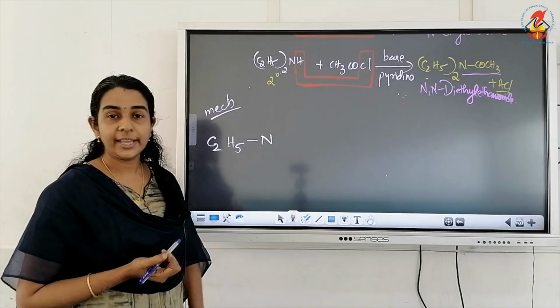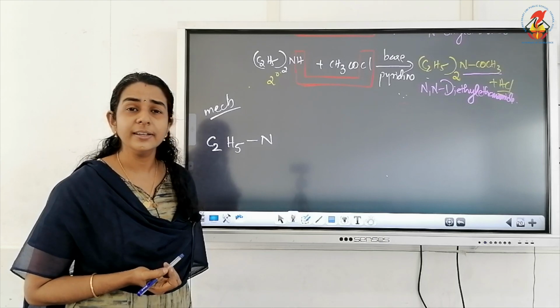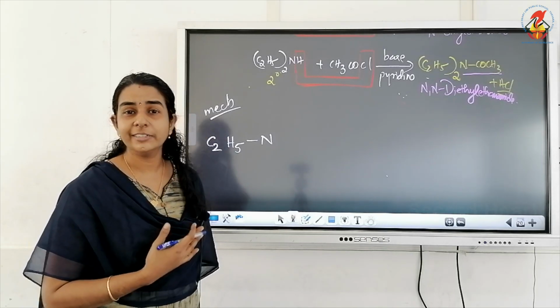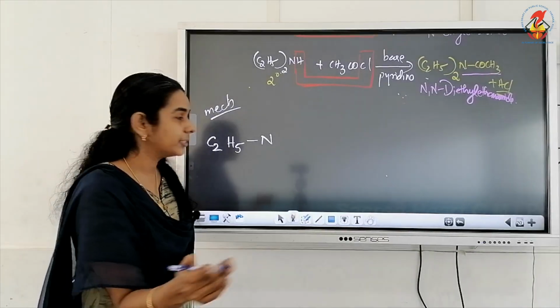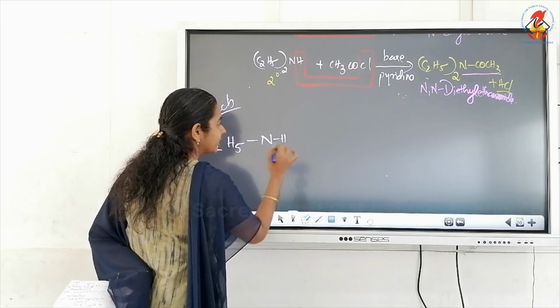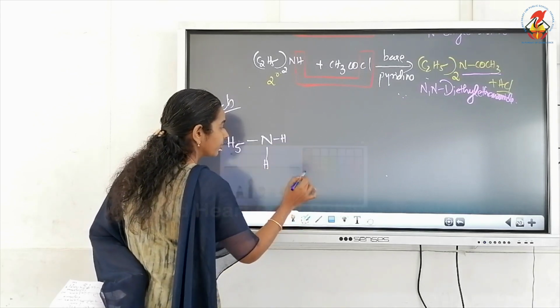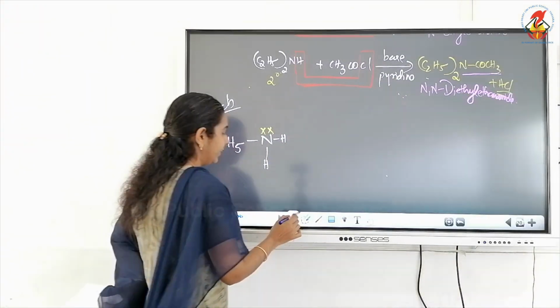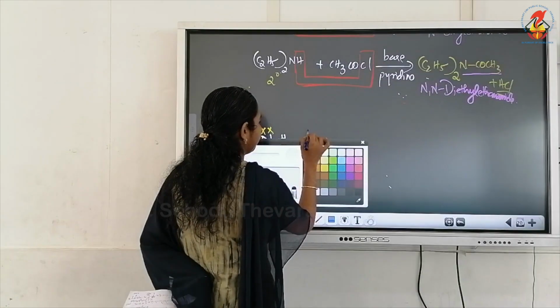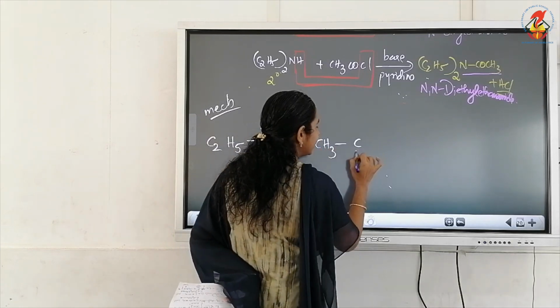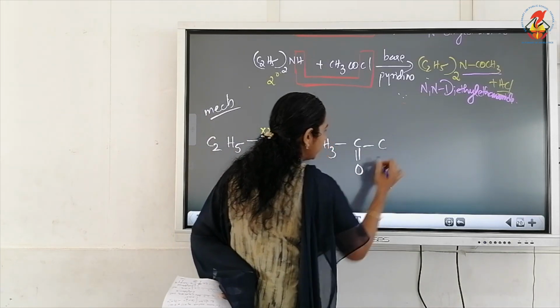In order to write the mechanism, we have to expand all the bonds and write all the lone pairs, all the positive charges, and draw all the arrows. Okay. So, how can we expand C2H5NH2? NH2 with a lone pair on nitrogen is treated with acetyl chloride, CH3C double bond O Cl.